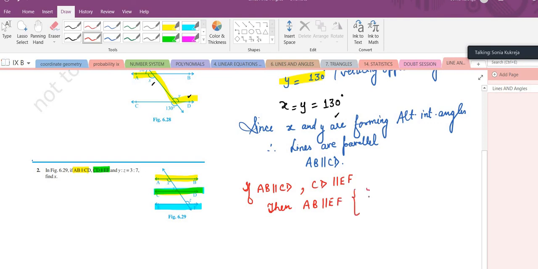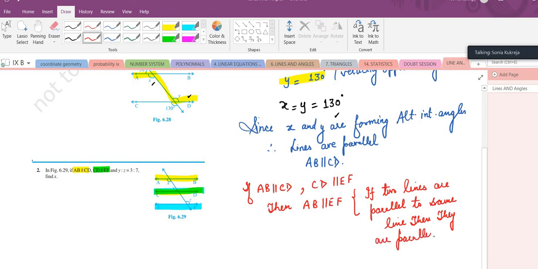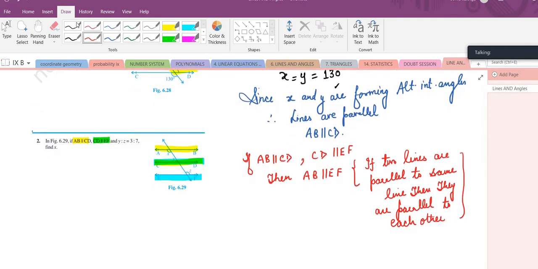We have used: if two lines are parallel to the same line, then they are parallel to each other. Chaliye, this we have done. Next, let me erase this now.